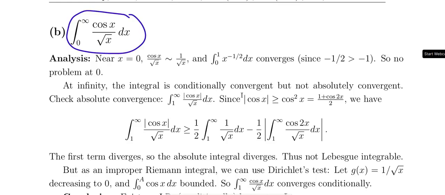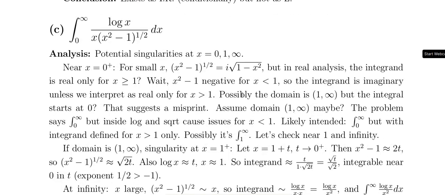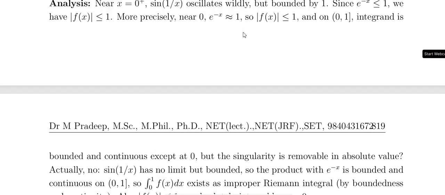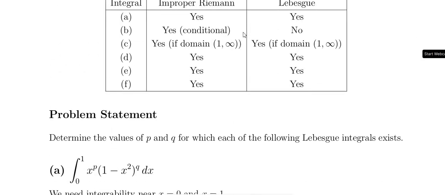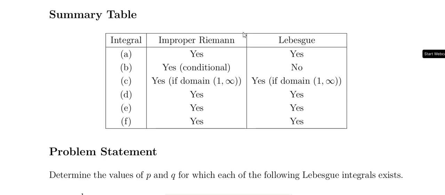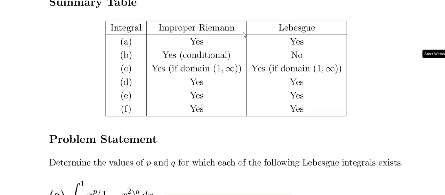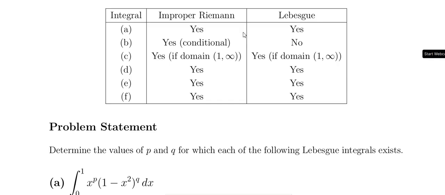Let us combine many problems, improper and Riemann integrals, improper and Lebesgue integrals. These are some problems. Okay. So, these are at least in the summary table, the problems where the improper integral exists and where the Lebesgue integral exists.